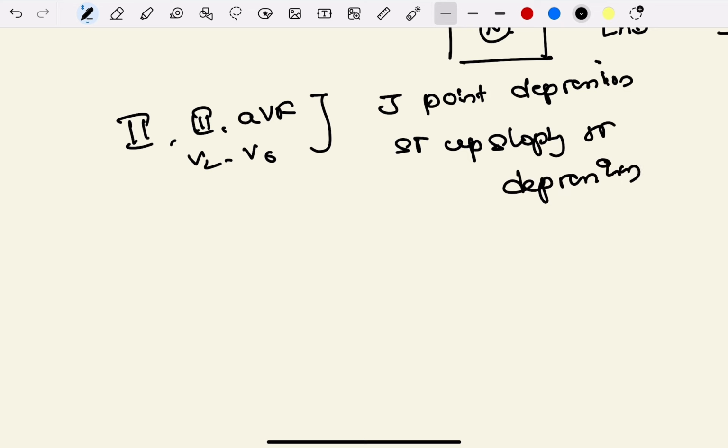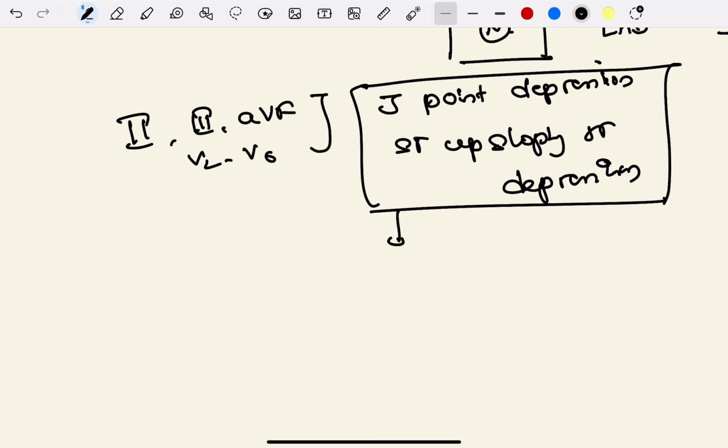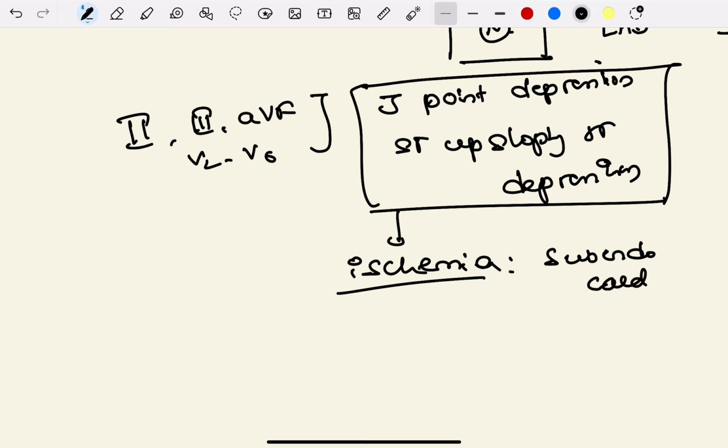So these are ischemic changes. They are nothing but ischemic changes. They represent subendocardial ischemia. So the thing is, these findings are non-specific.